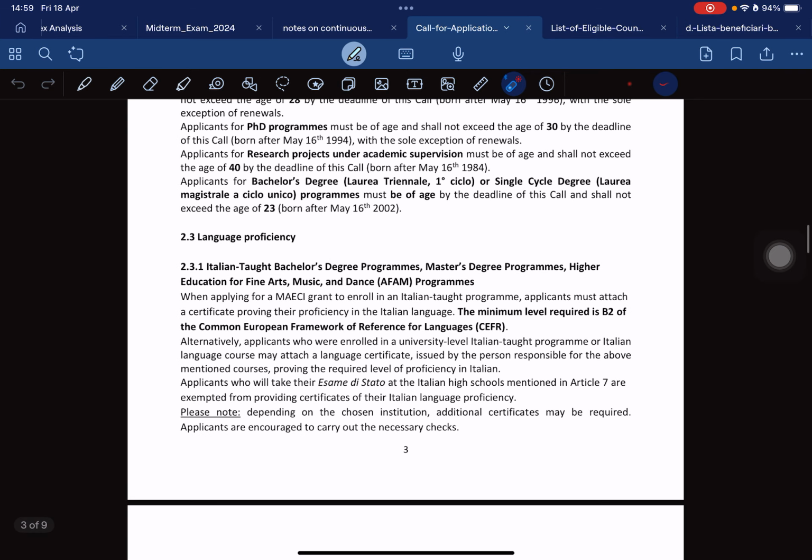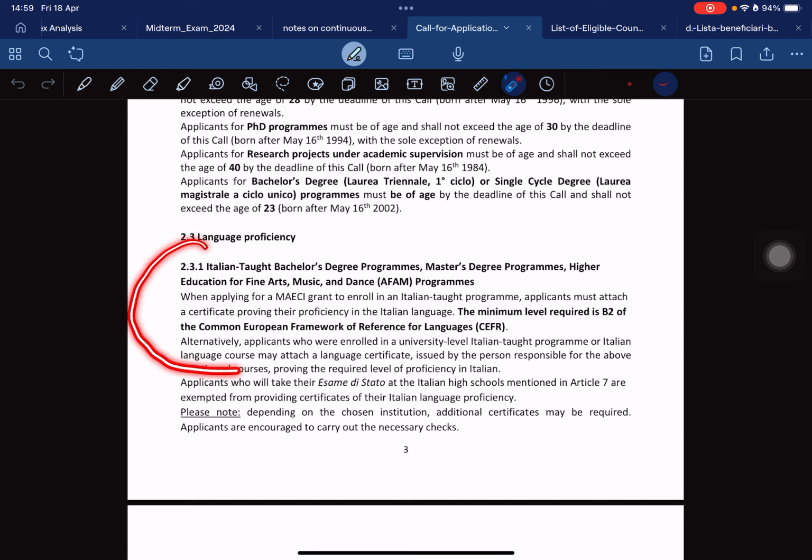So second, let's come to 2.3. We have the language proficiency. The language proficiency is very important. I don't know, some people get it from their English department. Others have to write exams and then get a certificate. So I don't know which one you are going to use.